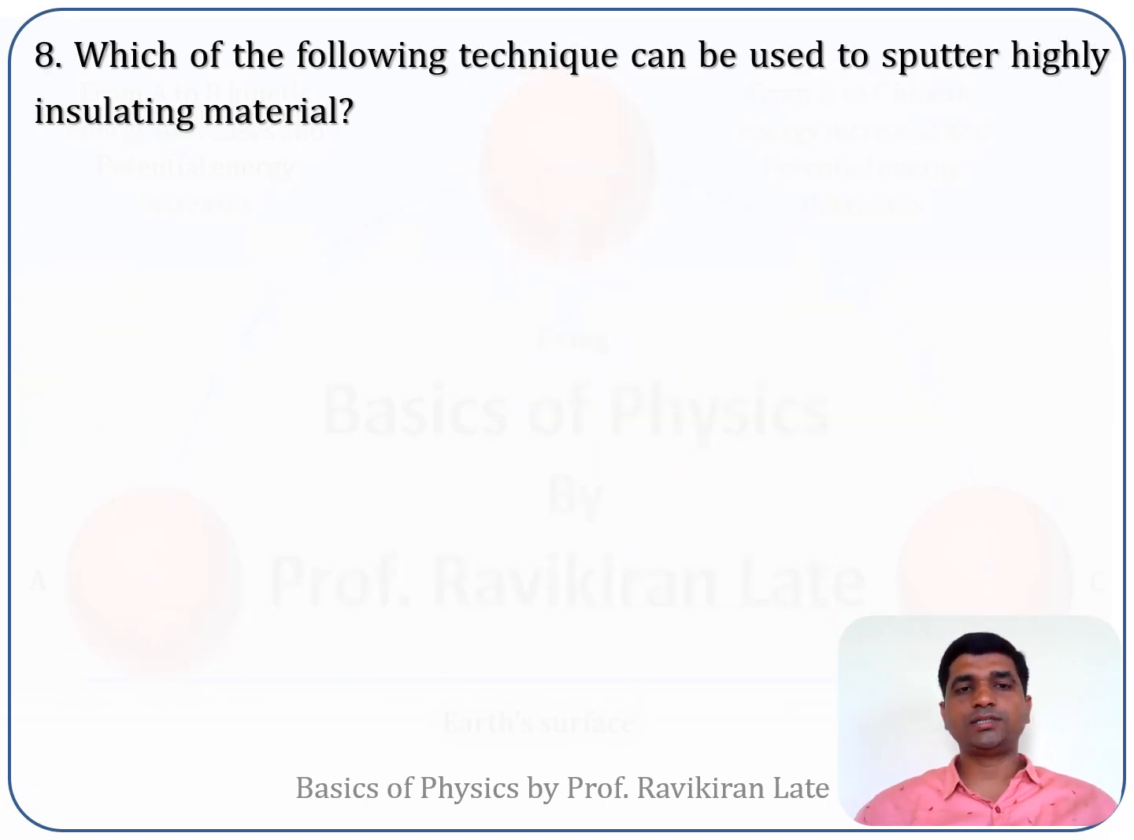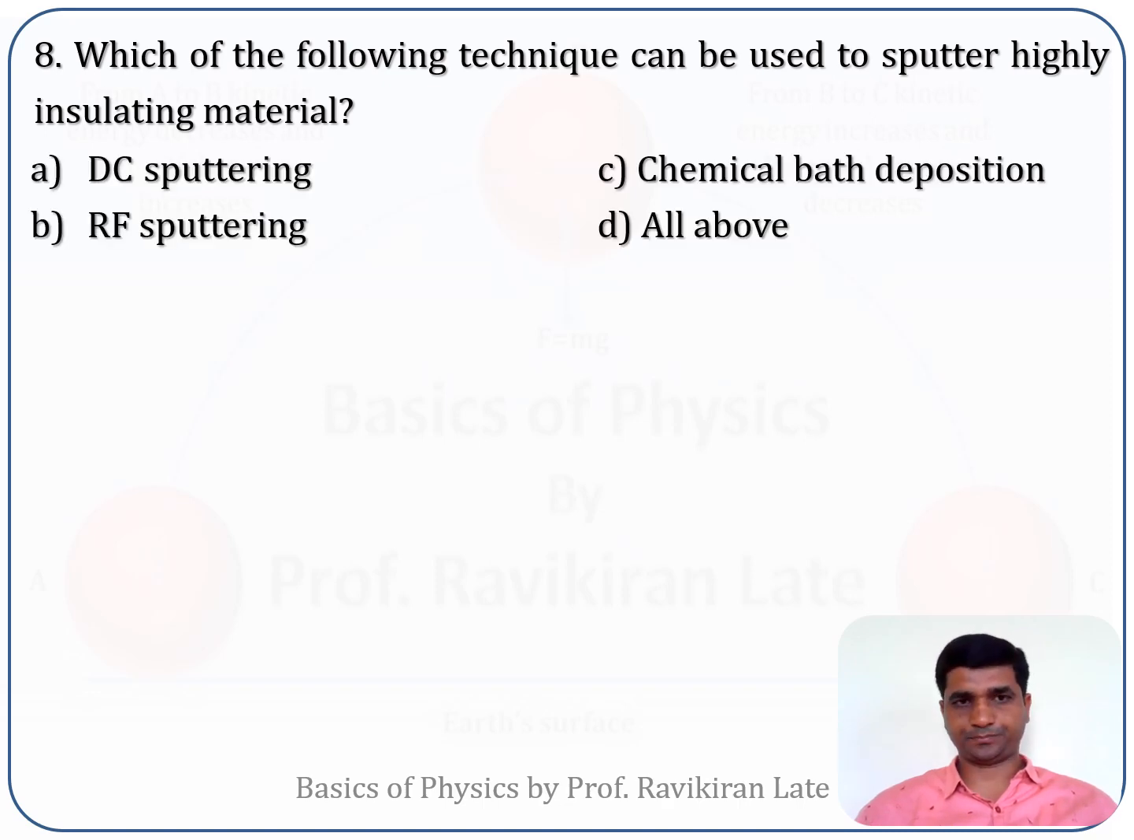Now the next question: which of the following techniques can be used to sputter highly insulating material? Option A, DC sputtering. Option B, RF sputtering. Option C, chemical vapor deposition. Option D, all of the above. Sputtering is a physical method, so option C is wrong and option D is wrong. You don't have to think about those two options.